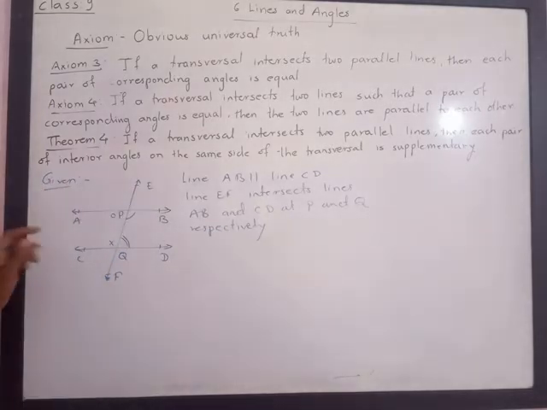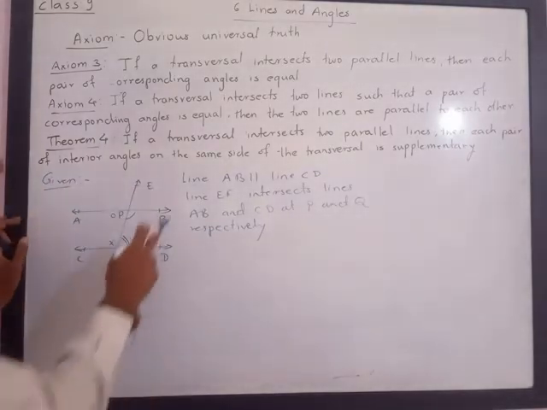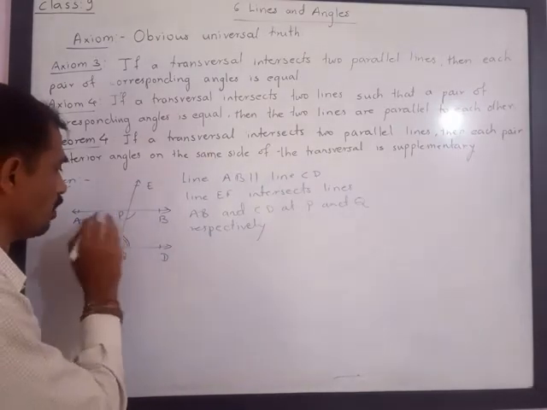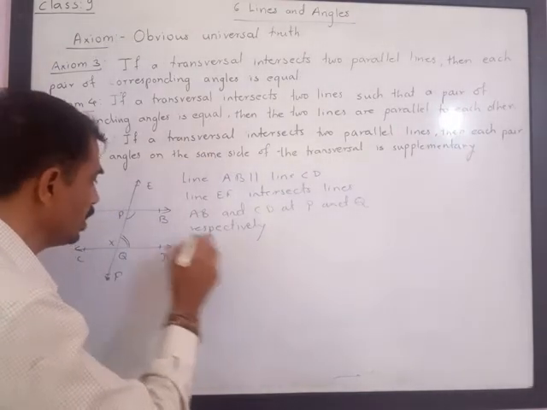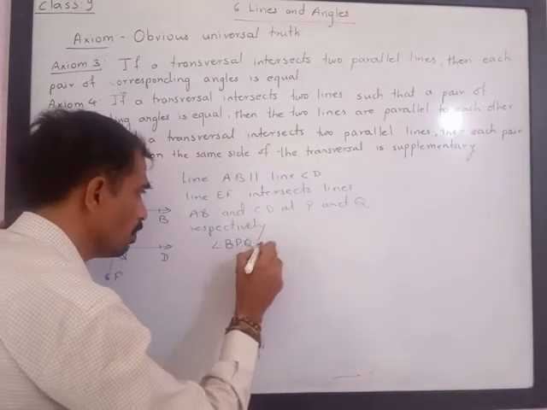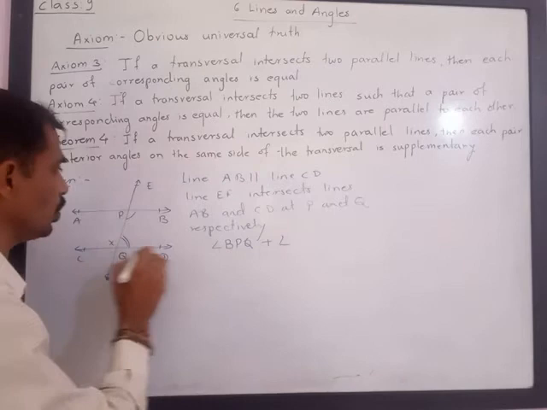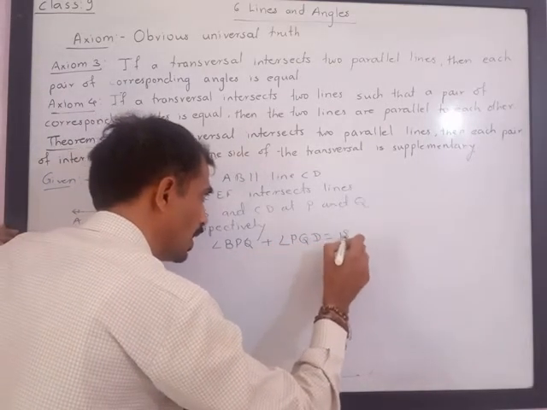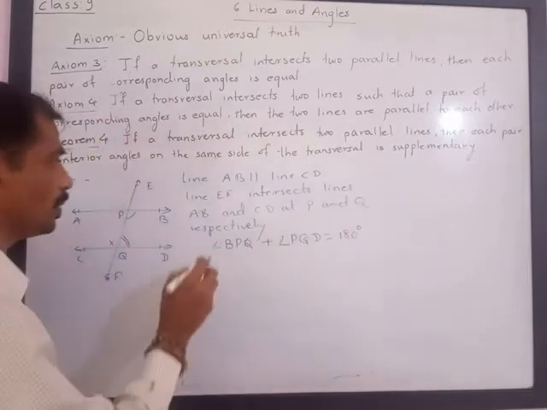It means we have to prove that angle BPQ plus angle PQD is equal to 180 degrees. This is what we have to prove.